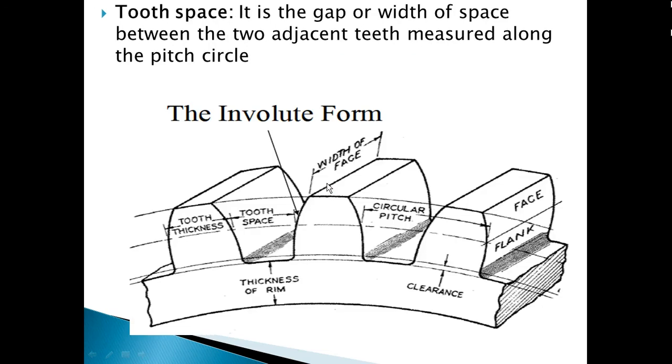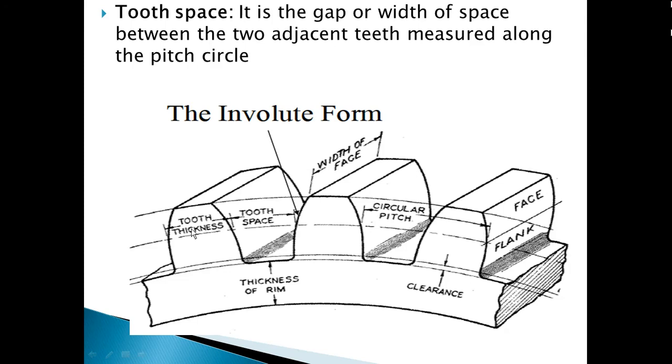Next, tooth space. As we have seen, tooth thickness is the width of the tooth, and tooth space is the space or gap between two teeth. This is tooth number 1, this is tooth number 2, and the gap between these two teeth is called the tooth space. The point where the tooth thickness stops is where the tooth space starts, and it extends up to the point where the next tooth starts. If we add the tooth thickness plus tooth space, you get the circular pitch, the distance from a point on one tooth to the corresponding point on the next tooth.